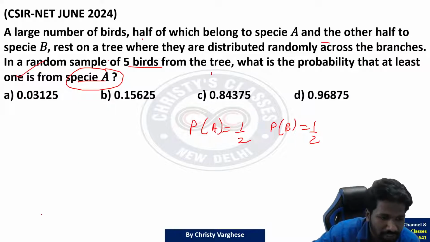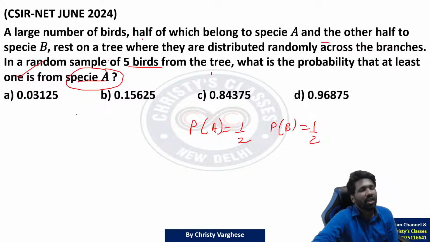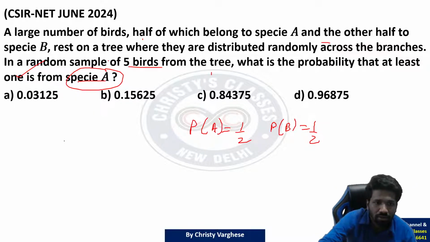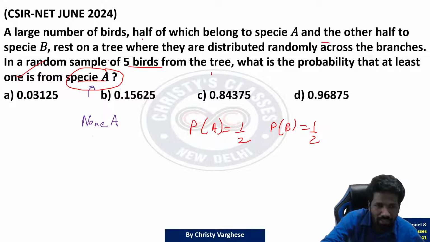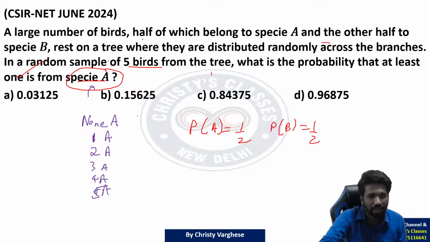Minimum one bird. First of all, what all can happen when you catch 5 birds? According to species A and species B, what all can happen? Species A के perspective में सोचा तो maybe none of them are species A. Otherwise, exactly one of the birds is species A, or 2 birds are species A, 3 birds, 4 birds, 5 birds are species A. Yes, 6 situations can happen.